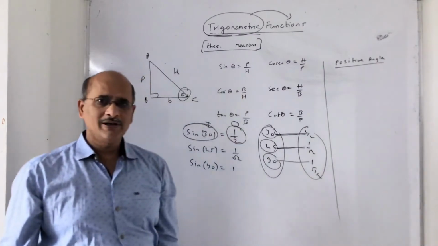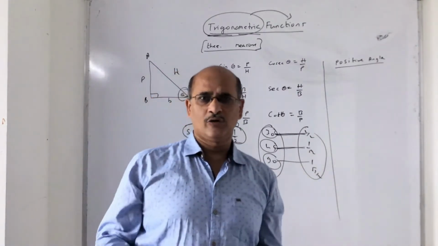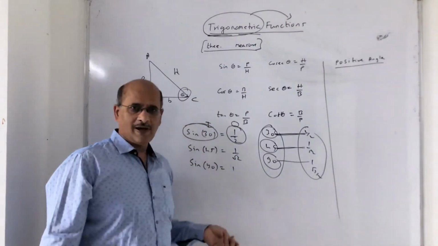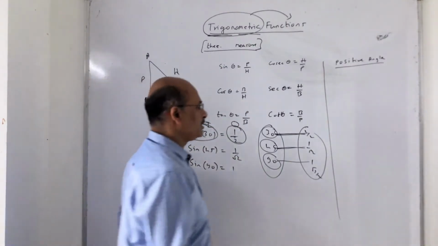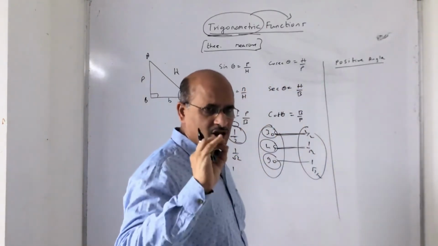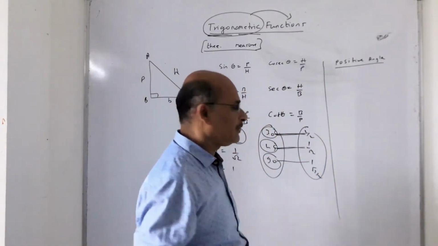Now you might ask, what is this negative angle, positive angle? We have studied sine 30, 40, 45, 60, they are all positive angles. But what is a negative angle? Let me just tell you. Remember, a convention is there for giving the sign to that particular angle.